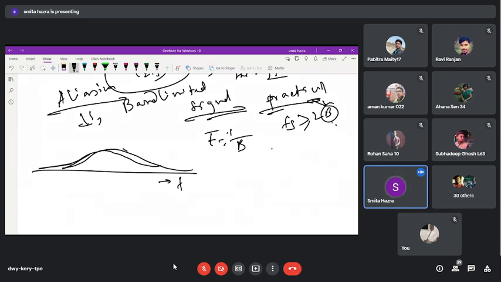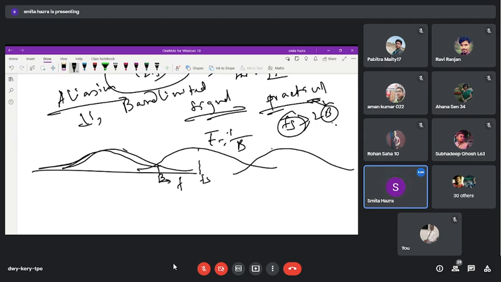So if we perform sampling over this with some arbitrary value of Fs, then we will get replicas like this, isn't it? Where B is an intermediate value like this and Fs is a value like this.